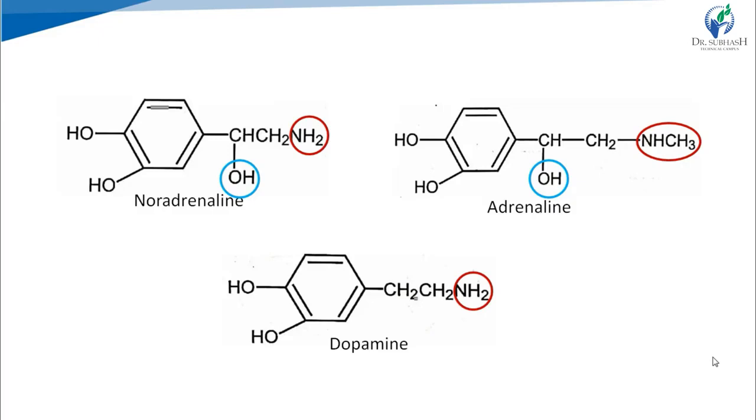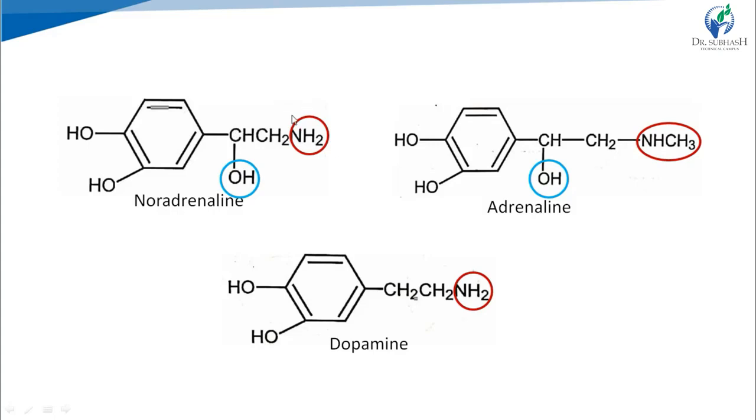Now the difference is the substitution on the NH2, meaning the amino group, and on the beta carbon. First keep in mind that the carbon next to the amino group is known as the alpha carbon, and the carbon next to the alpha carbon is known as the beta carbon.